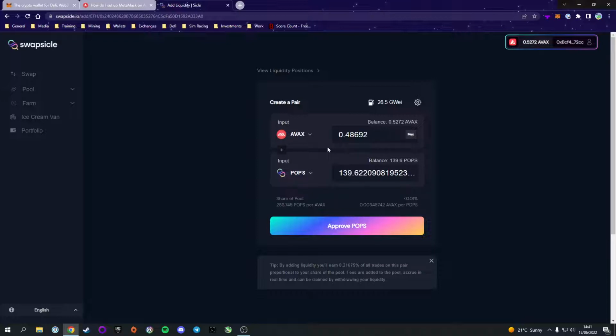If I'm going to hold AVAX and POPs in my wallet as a long-term investment anyway, I might as well add it to the liquidity pool and earn some fees on top of that. So it's a nice little way to add an added yield, and it is the heart of a DEX. A DEX needs liquidity in order for people to be able to trade between different tokens.